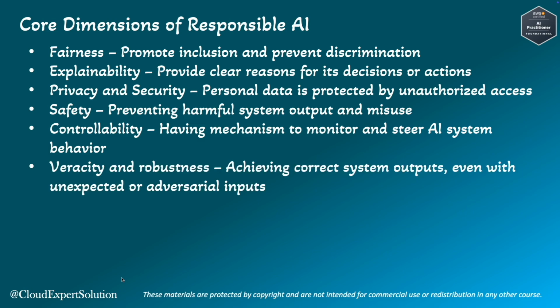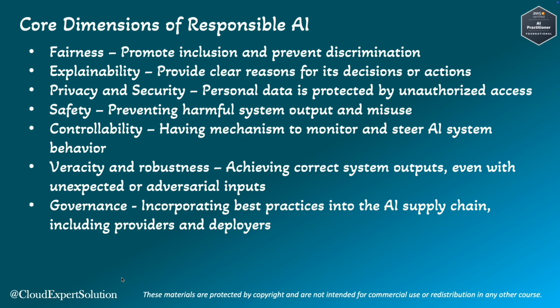Moving to veracity and robustness. Veracity and robustness mean that the AI system provides accurate and reliable results even in challenging conditions. As an example, if you are considering an autonomous vehicle, it should drive safely even in new road conditions or even for a new traffic pattern without causing accidents or creating harm to passengers or pedestrians' lives.